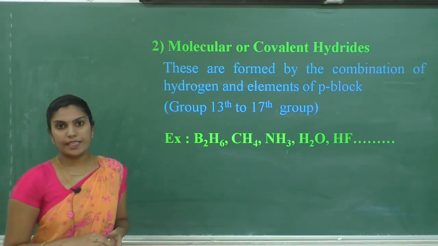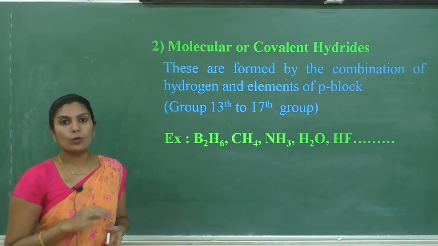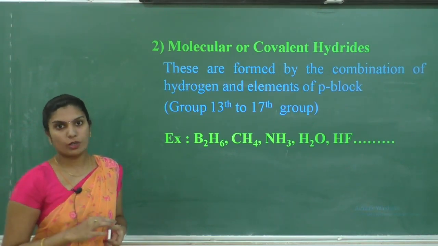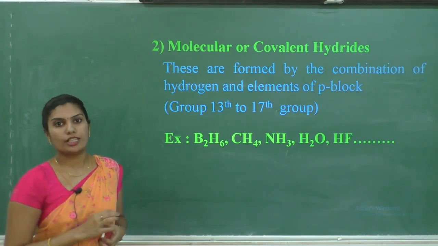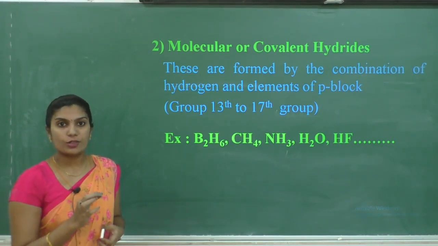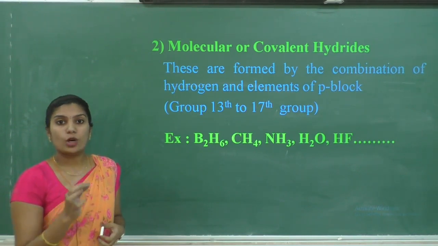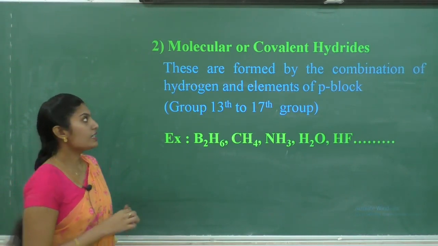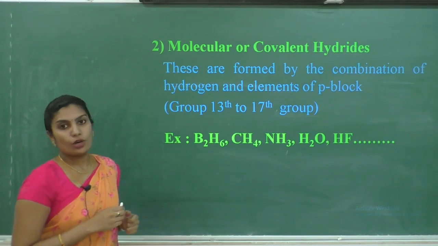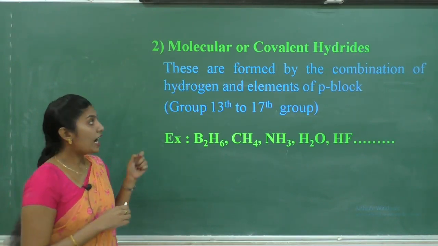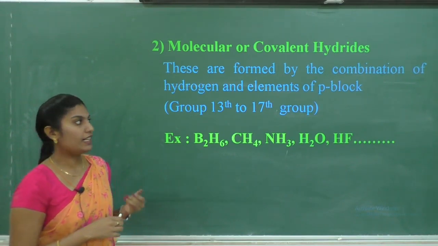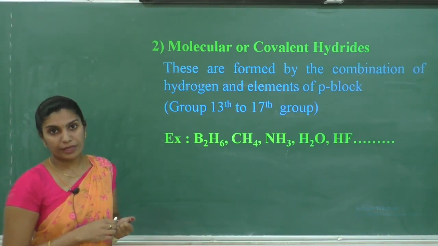Molecular hydrides are also called covalent hydrides because there is a covalent bond between hydrogen and a non-metal. These hydrides are formed by the combination of hydrogen and elements of P block.